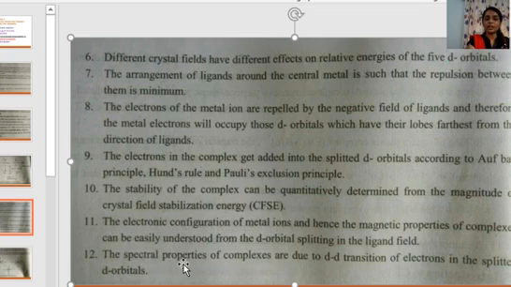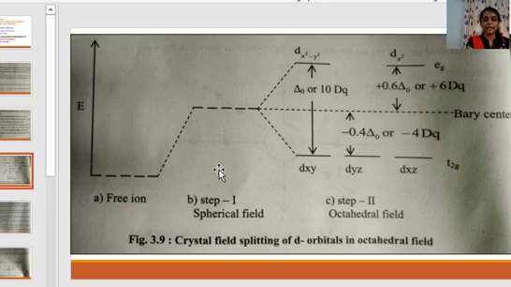The spectral properties of complexes are due to d-d transition of electrons in the split d orbitals. Here the spectral properties means the color of any complex occurs due to d-d transition of electrons in split d orbitals. When an electron in this set of orbitals jumps from this level to this level, this is called a transition of electron.